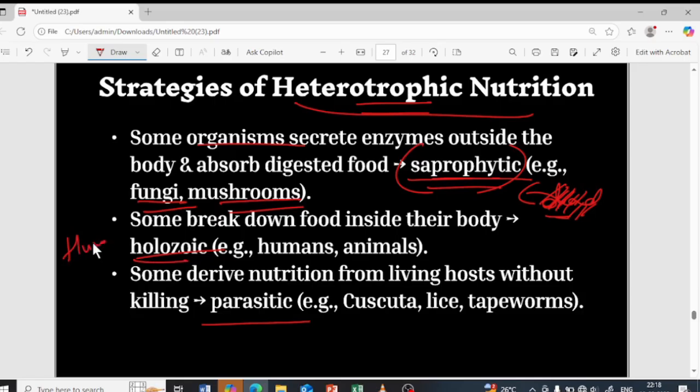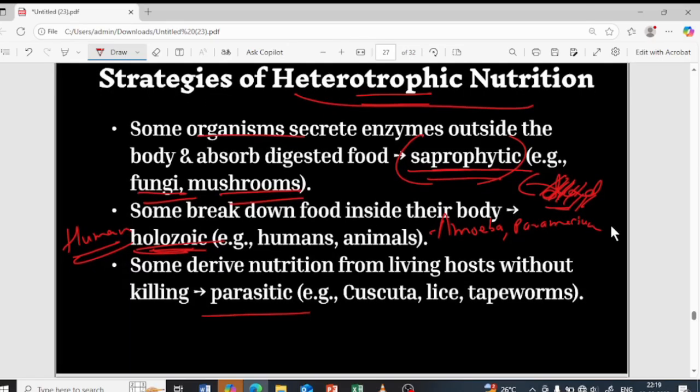And next is holozoic. We human beings and animals are the examples. We eat the food, engulf the food inside our body, then we break down the food. We bite, then we swallow it, and again that food is broken down in the stomach, small intestine, with the help of the pancreas and liver. So we digest the food inside the body. We are the example of holozoic nutrition. Amoeba also undergoes holozoic nutrition. Paramecium also undergoes holozoic nutrition.